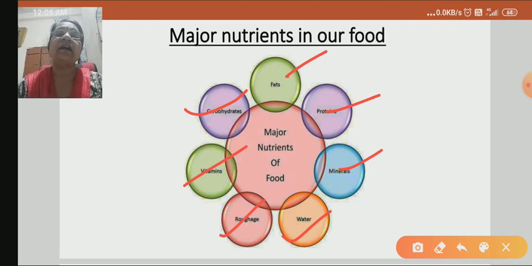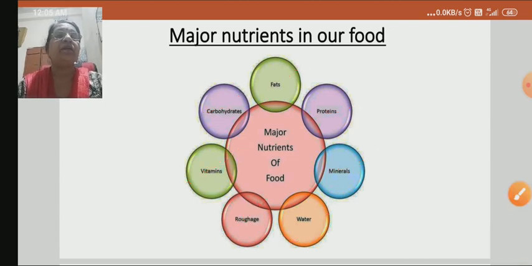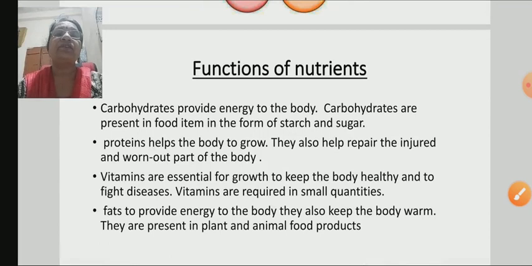Okay, let's see the role of nutrients in our food. What is the function of nutrients? Carbohydrates and fats provide energy. They are called energy giving food. Carbohydrate is present in the form of starch and sugar in the food.